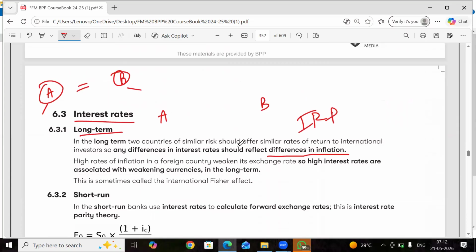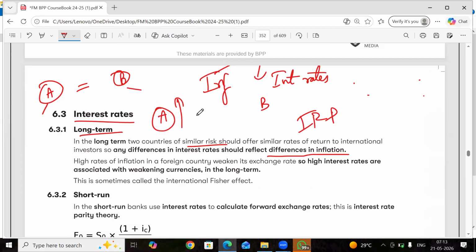In the long term, two countries of similar risk, that means the risk should be similar, should offer similar rates of return to international investors. So any difference in interest rates would reflect difference in inflation. The reason for difference in interest rates is because of difference in inflation in both the countries. That means inflation has a direct impact on interest rates. Let's say country A has very high inflation. The monetary policy of this country would be to increase the interest rates.